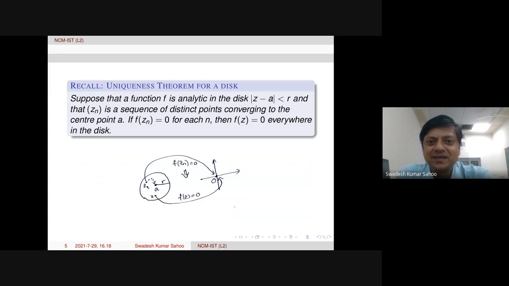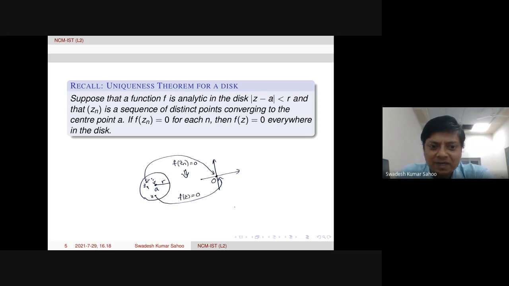Now, the uniqueness theorem for a disk, which we discussed yesterday. Let me recall this. Suppose f is analytic in a disk with center A and radius r, and Zn is a sequence of points inside this disk converging to the center.